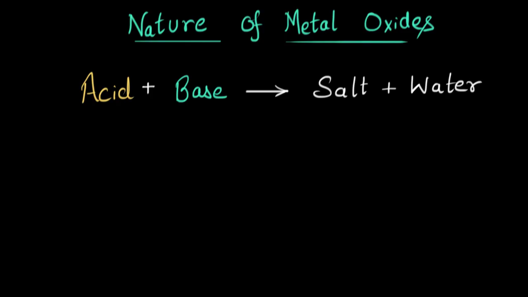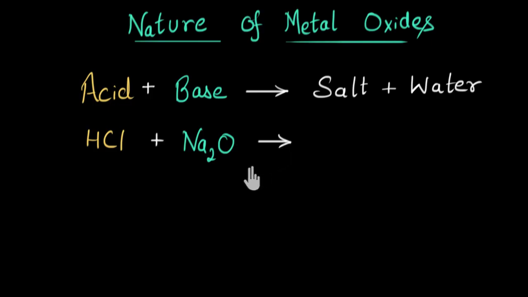For starters, I'm going to take the acid HCl, and I'm going to react this with sodium oxide, Na2O. Sodium is a metal and this is a metal oxide. Now, can you imagine what are the products that will be formed in this case? Pause the video and think about this.